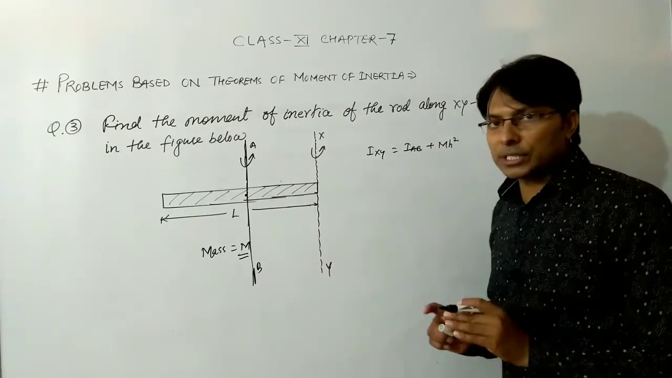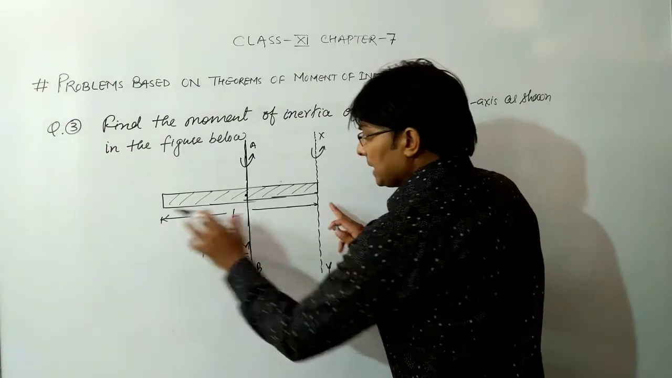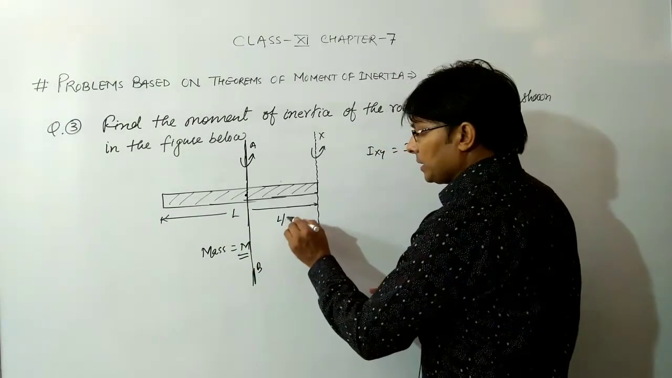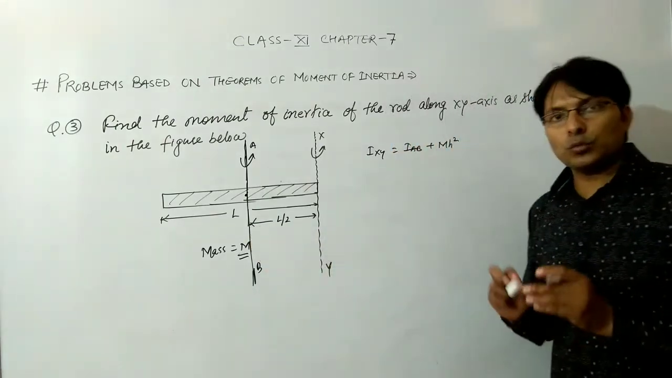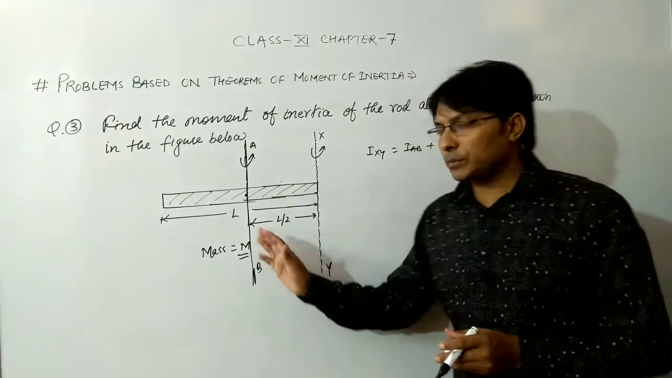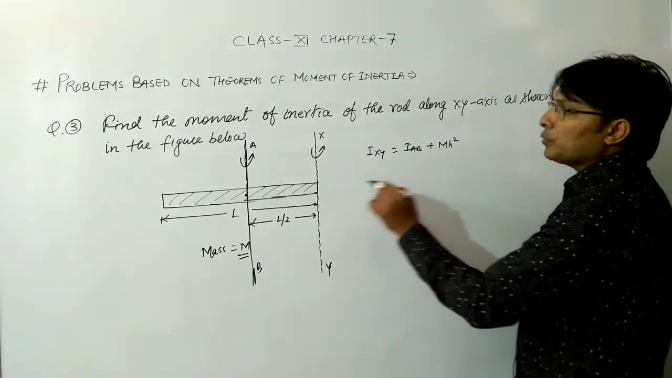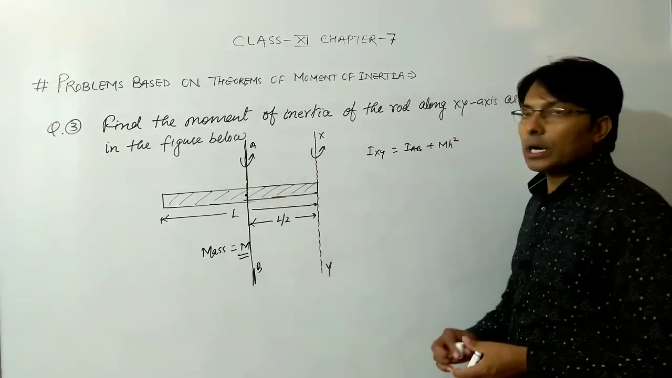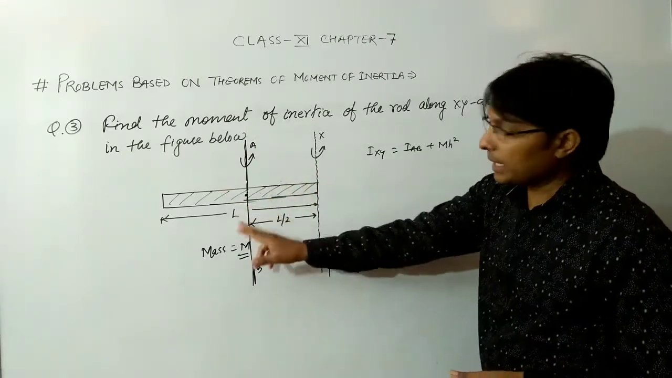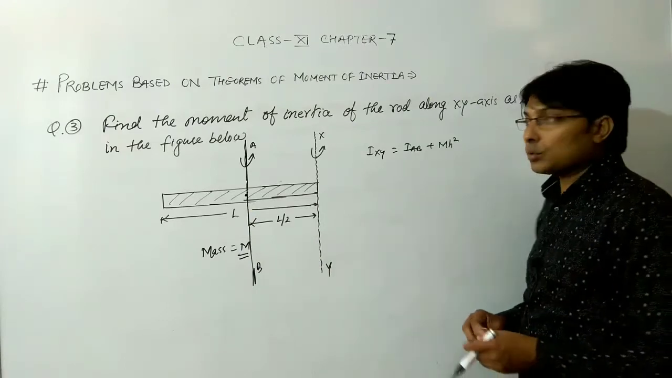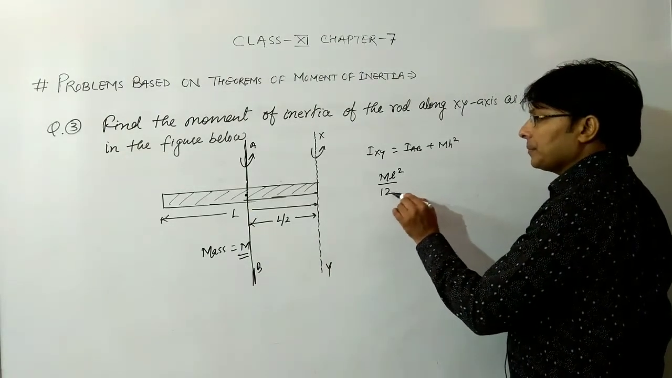So according to theorem of parallel axis, Ixy is equal to Iab plus mh square, where h is the perpendicular distance between the two parallel axes, and you know that if this is L, then this will be L by 2. So the perpendicular distance between these two axes we can say will be L by 2. And you know that the moment of inertia of the rod along this axis, which is perpendicular to this rod and passing through the center of mass of this rod, is ml square upon 12.